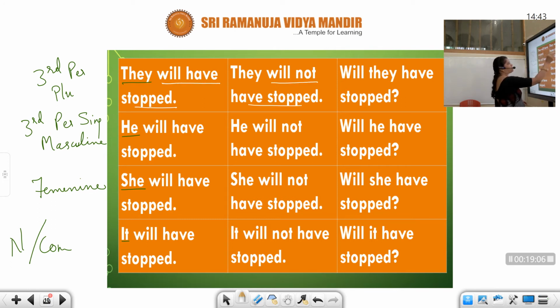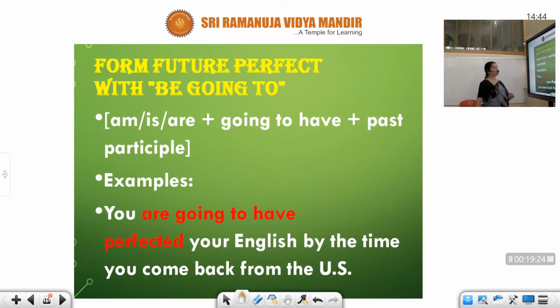They will not have stopped, will they have stopped? He will have stopped, he will not have stopped, will he have stopped? She will have stopped, she will not have stopped, will she have stopped? It will have stopped, it will not have stopped, will it have stopped? So these are sentences with will or shall.